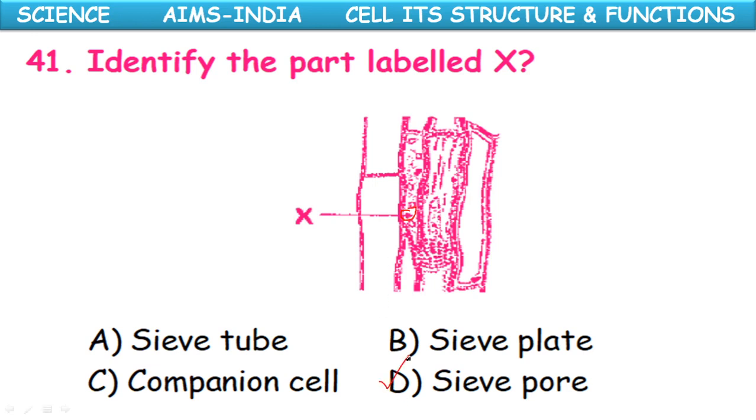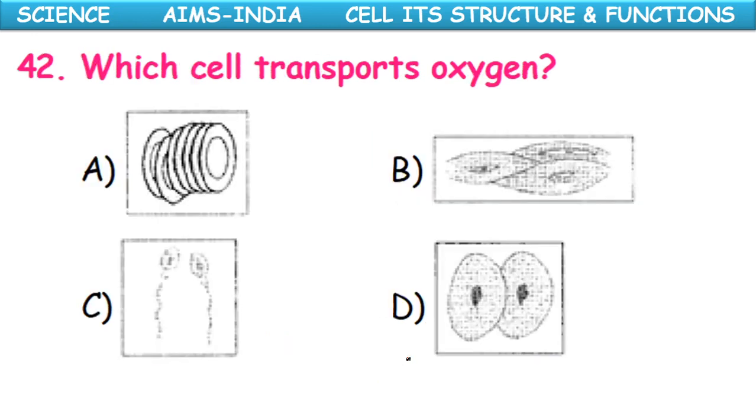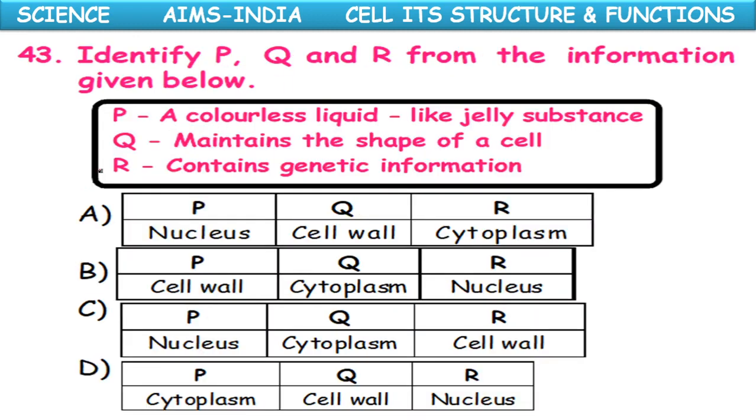Option D. Which cell transports oxygen? Here options A, B, C, D are given. A represents the RBC, B is representing a muscle cell, C is representing a sperm, and D is representing a cheek cell. Okay, here option A, RBC transports the oxygen.